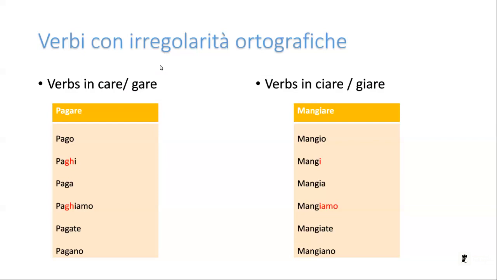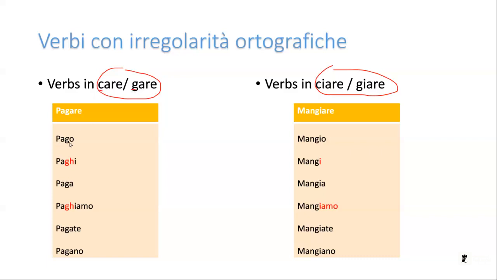So there are some verbs that are regular, so they follow a regular pattern, however they have irregular spelling. These are verbs that end in care or gare, or verbs that end in ciare and giare. So, in care or gare, what happens? We want to keep the sound k and g.